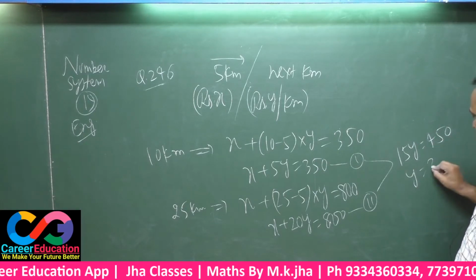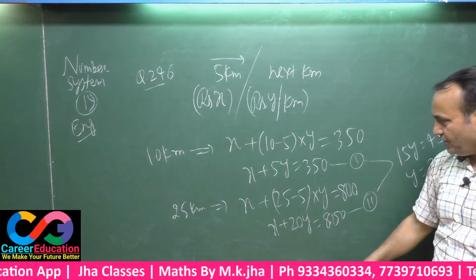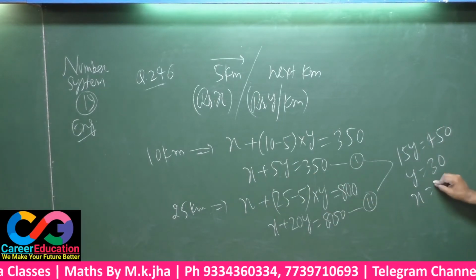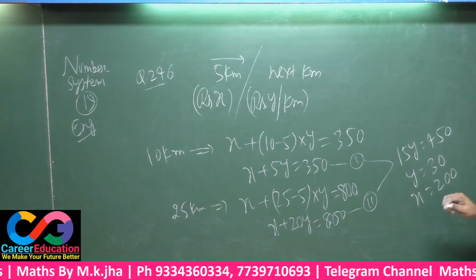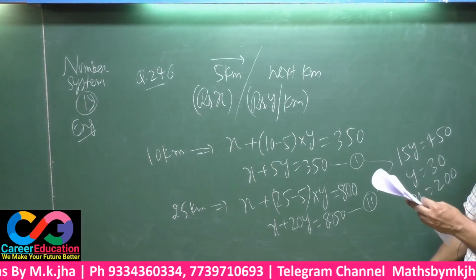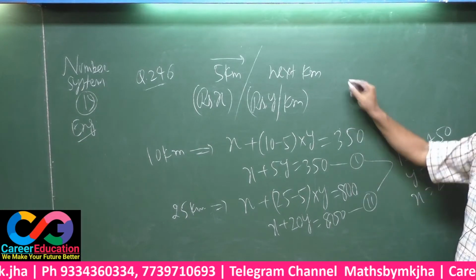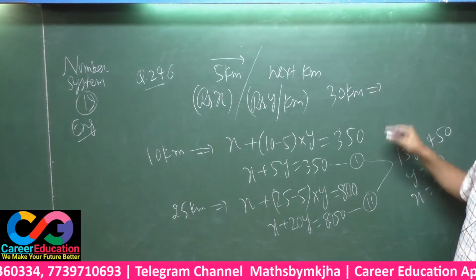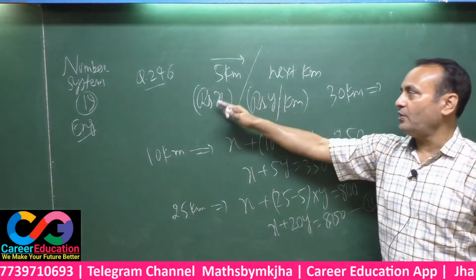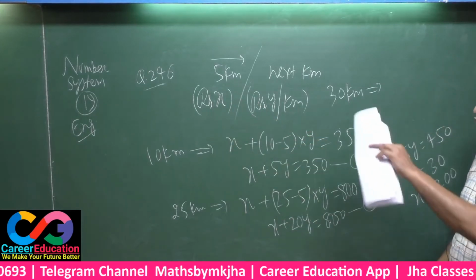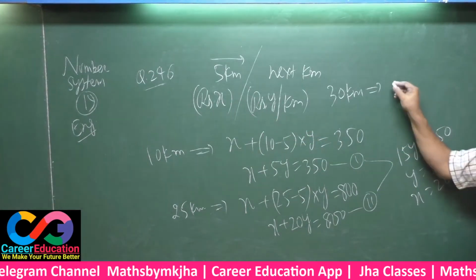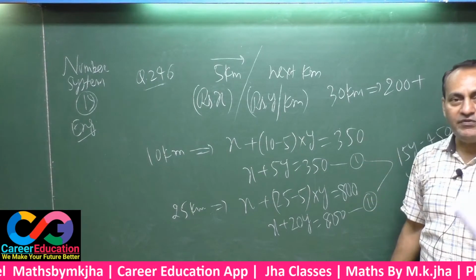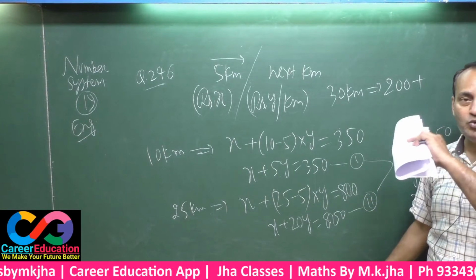Now Y equals 30. If Y equals 30, X will be 200. Solve it yourself. The question asks: up to 30 kilometers, what will be the total fare? Here, for the first 5 kilometers the fare is rupees X, and X is 200. That means for up to 5 kilometers you have to pay rupees 200.